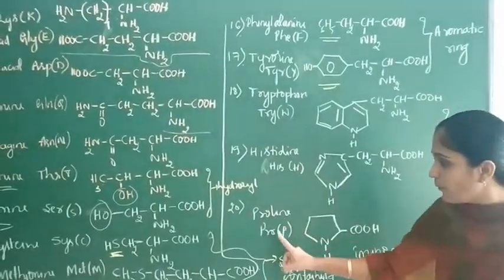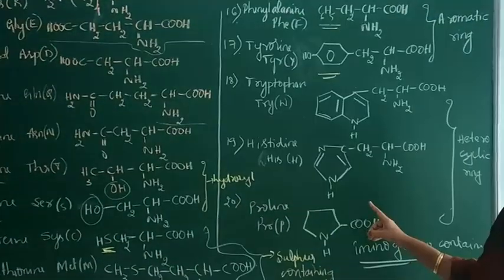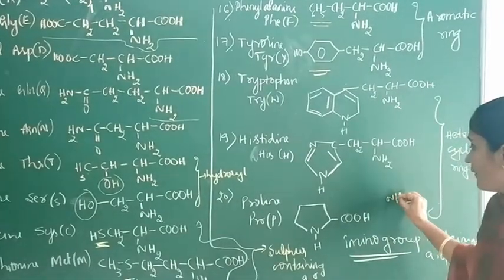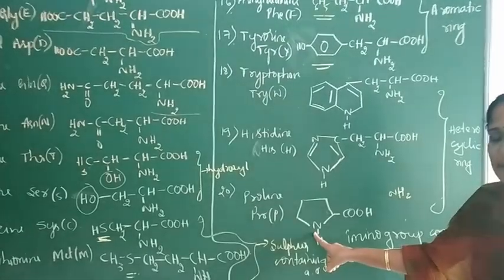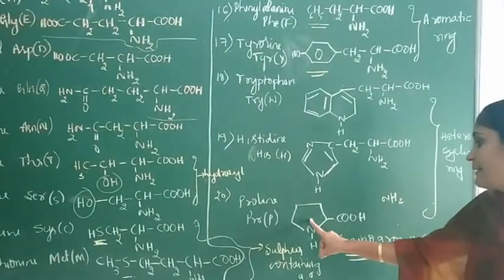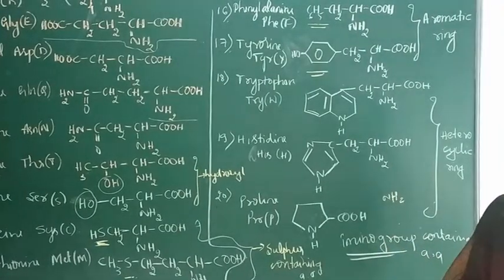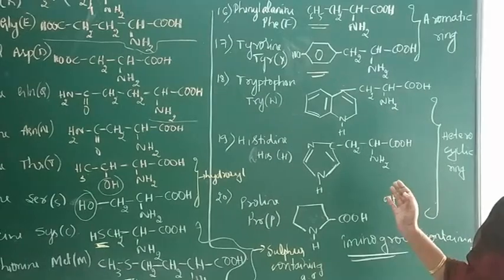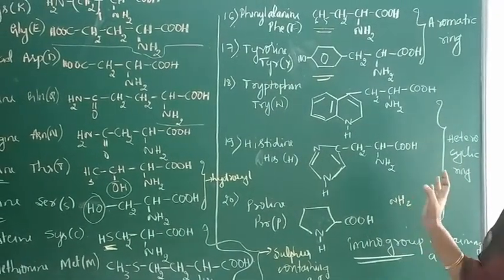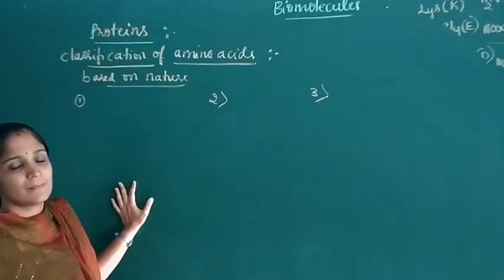And proline is an example of an imino group-containing amino acid. Imino group means that instead of NH2 here, it contains NH. So this NH group is called the imino group. These are the important structures of naturally occurring alpha amino acids. When proteins are hydrolyzed, we get only alpha amino acids.